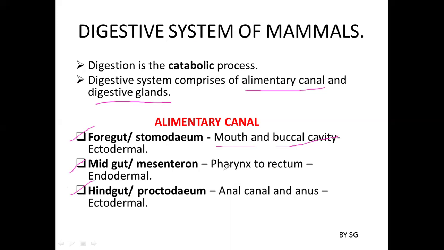The midgut, also called mesenteron, includes pharynx to the rectum, and it is endodermal in origin. Coming to the hindgut or proctodeum, which includes anal canal and anus, it is ectodermal in origin. So remember the parts, the other names, what are the organs which are involved, and their origin.